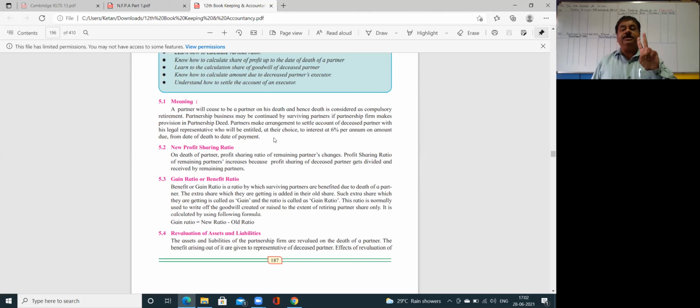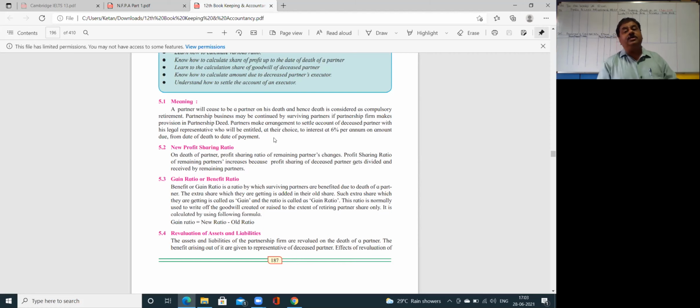Then the share of general reserve or reserve fund, share of any profit earned till the date of death of that particular partner, which is actually called a profit and loss suspense. Why we call it profit and loss suspense, I will explain to you during the solution. Then goodwill, and then profit or loss on the revaluation of the assets and liabilities.